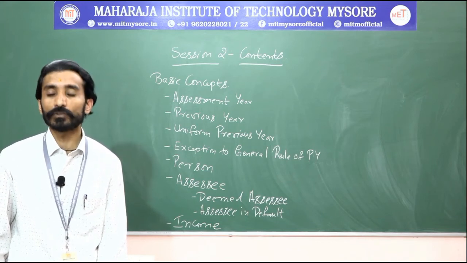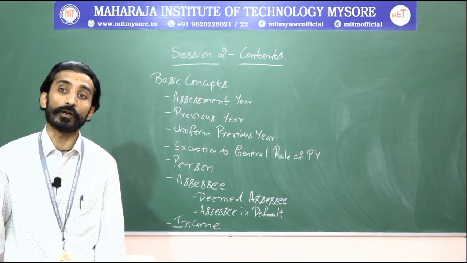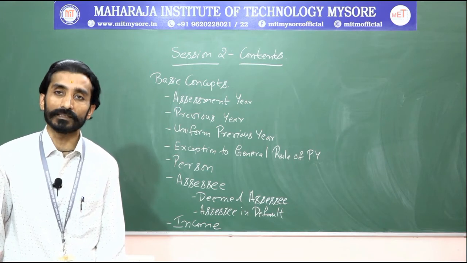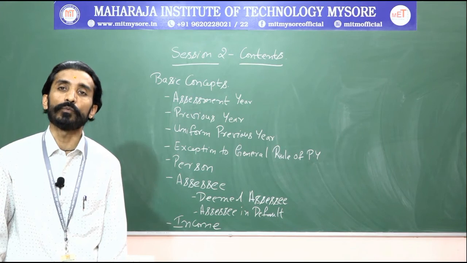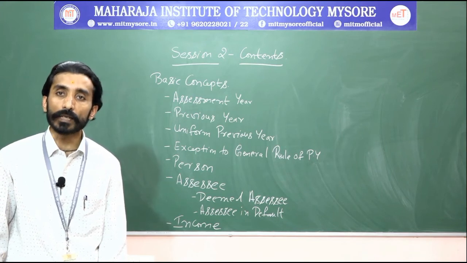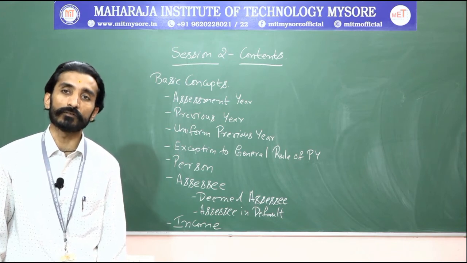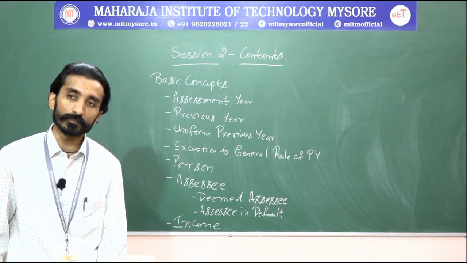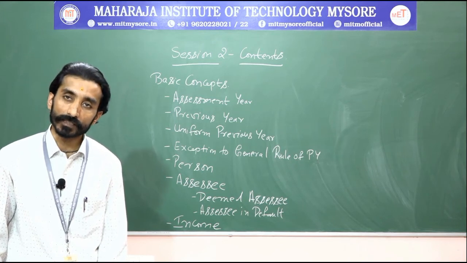Then in a broader sense, if you say income, at that time what we say is it will be a true increase of your amount of wealth. Means whatever wealth you are having, the true value of increase of that wealth will be said as your income, which comes to a person during a certain period of time.